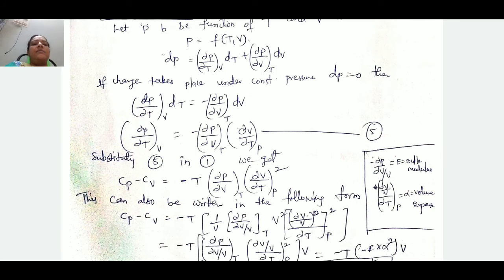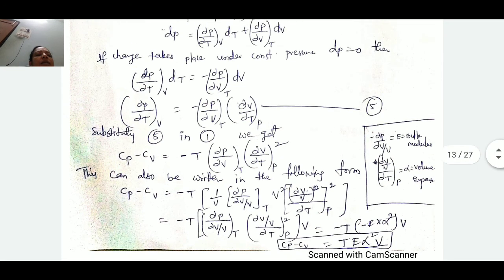Here Cp minus Cv is equal to minus T. This can be written as, I am dividing this term with V and multiplying with the term V. This equation can be written as 1 by V dou P by dou V by V into V square, minus T dou P by dou V, V square by dou V by dou T at constant pressure whole square into V.